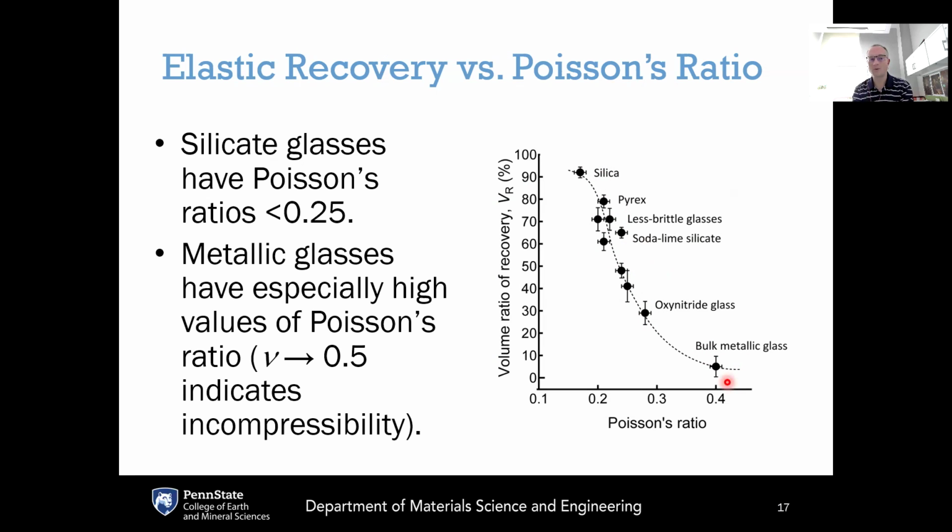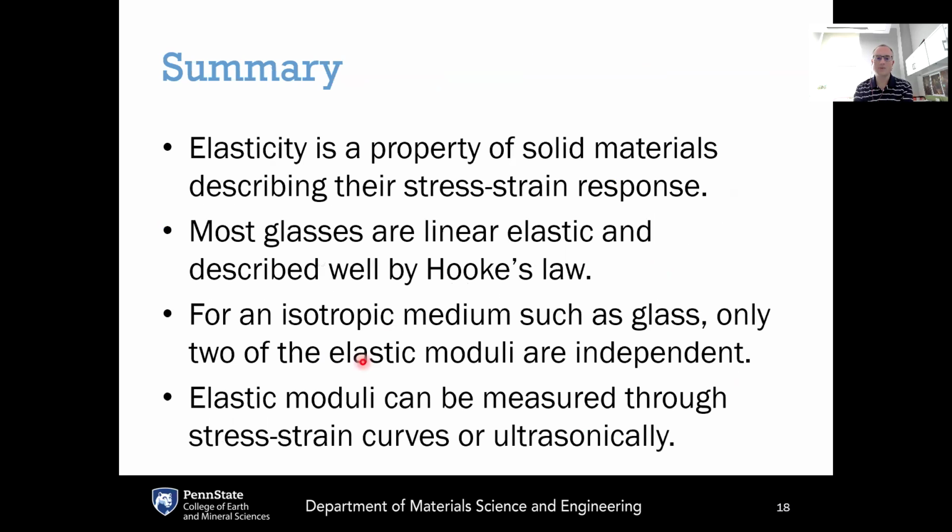ratio of 0.4. So we note that most silicate glasses have Poisson's ratios less than 0.25. Metallic glasses can achieve especially high values of Poisson's ratio. In the limit of Poisson's ratio going to 0.5, that indicates incompressibility. And so bulk metallic glasses aren't going all the way, but they are moving in that direction compared to typical silicate glasses. So to summarize today's lecture on elasticity of glass, elasticity is a property of solid materials that describes